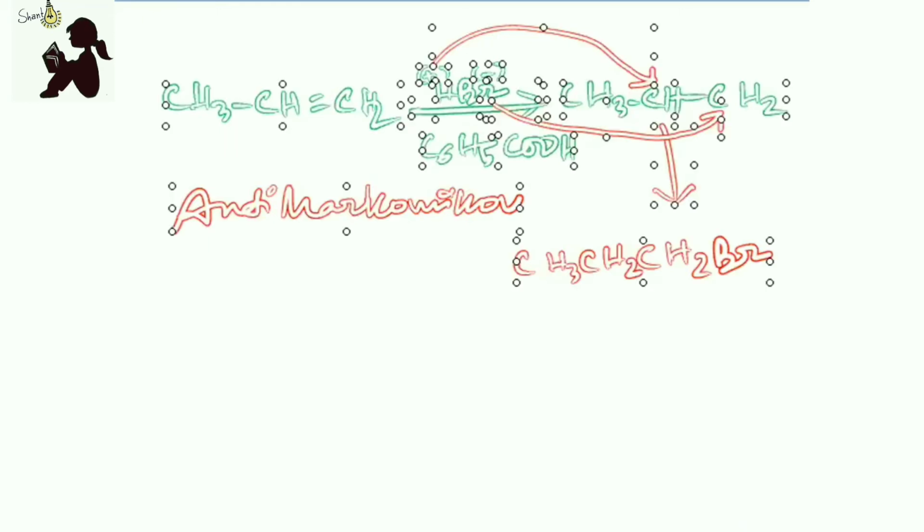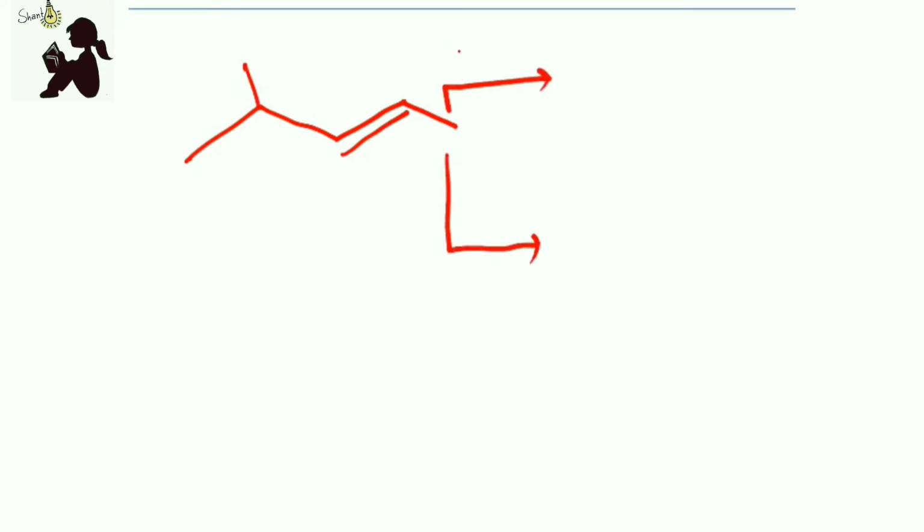Okay, so let's see an example for a carbon chain. In a NEET question, they will give you an alkene like this. Now they will give you two sides of it. One will have only HBr and one will have HBr with C6H5COOH.